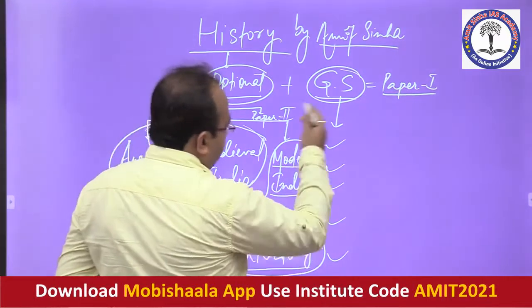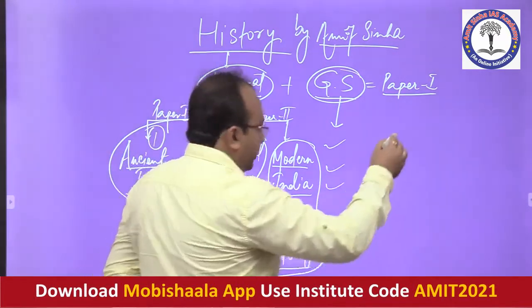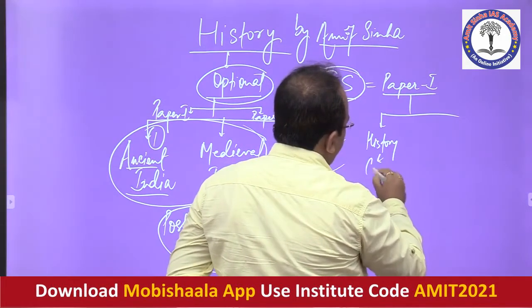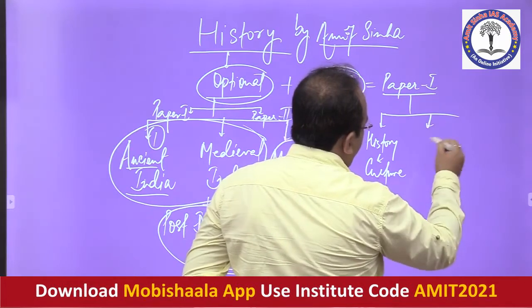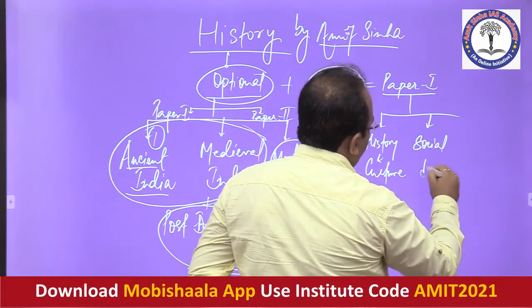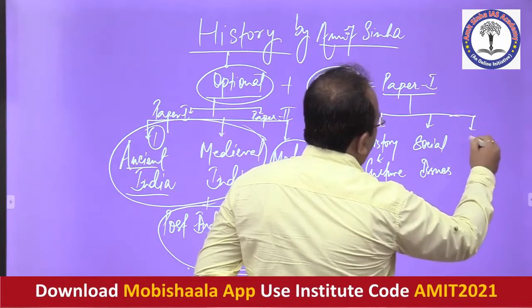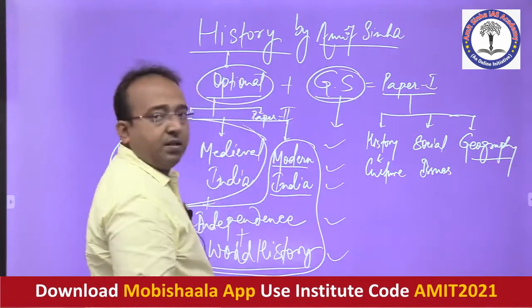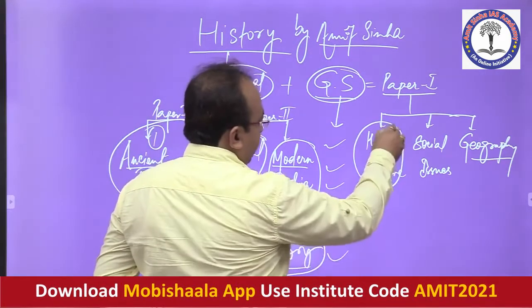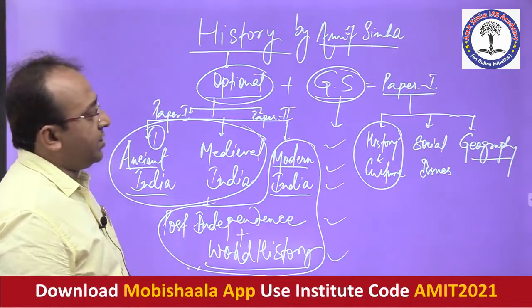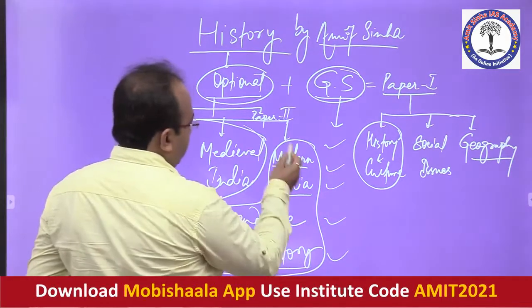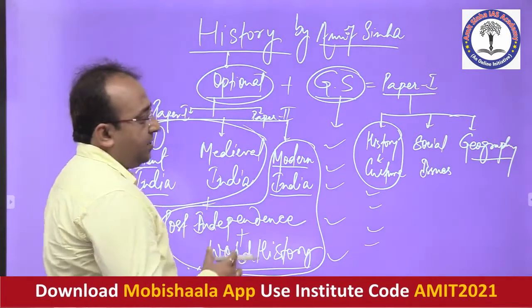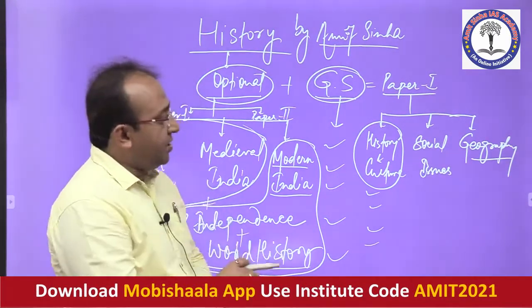Now, in GS paper 1, you have various components like history and culture is one component. It also consists of the component of social issues. It also includes the component of geography as well. So that is how GS paper 1 is designed, and this particular segment is the segment of your history in GS paper 1 also. So in a nutshell, all these 5 areas are equally a part of your syllabus here as well. But there are certain reasonable restrictions here in this particular history and culture part of your GS paper.